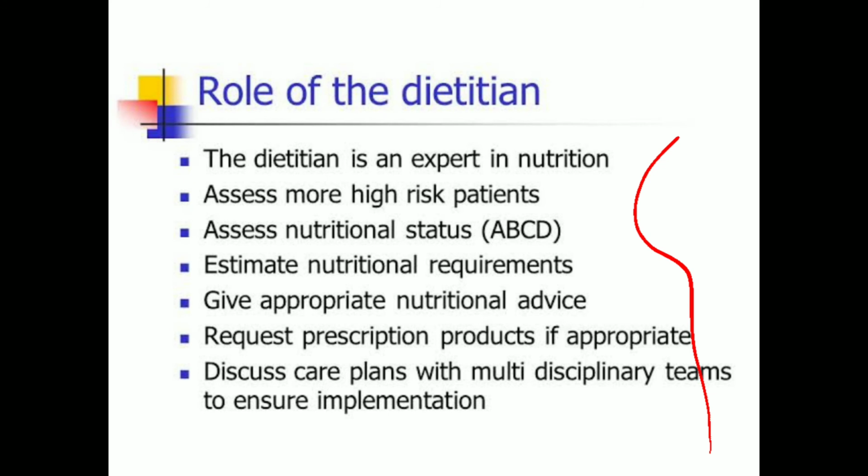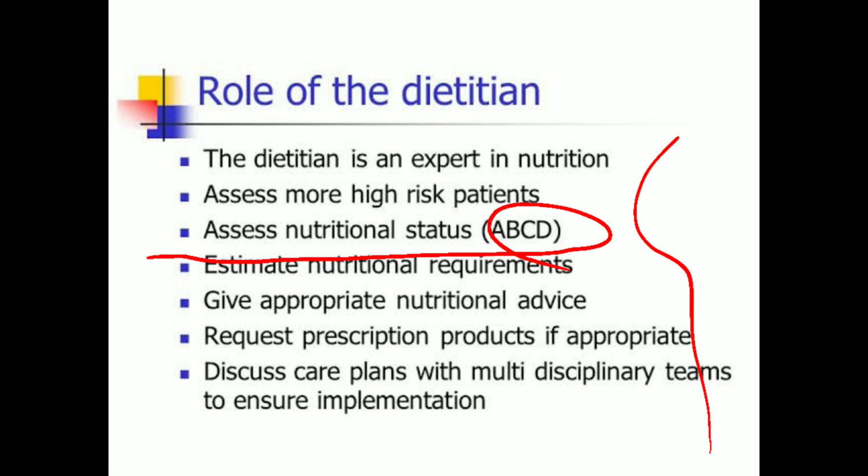Basically, a dietitian is responsible for ensuring that the patient receives an appropriate diet with optimal nutrition care. You need to remember that this is after assessment of nutritional status by the ABCD method.